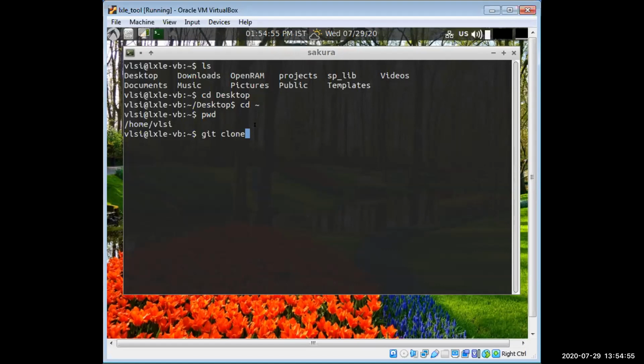We have to clone it from the repository to the Ubuntu, and we can get all the files, for example, all the software which we want. And it's a repository where we can also give the links, and we can get it from there.